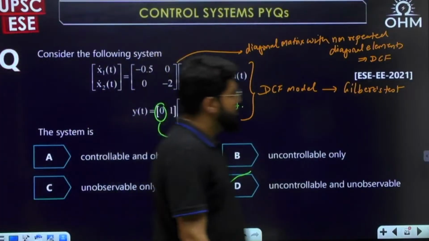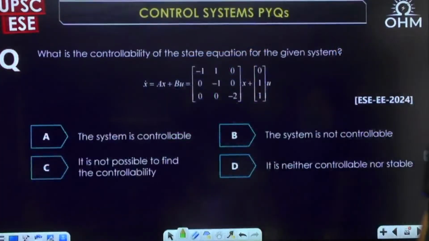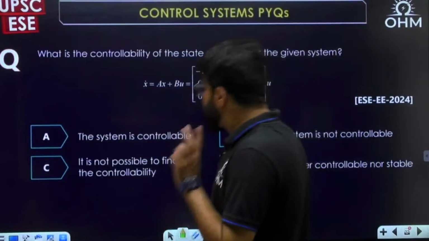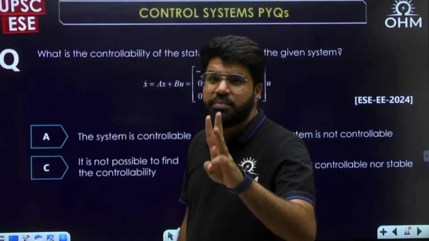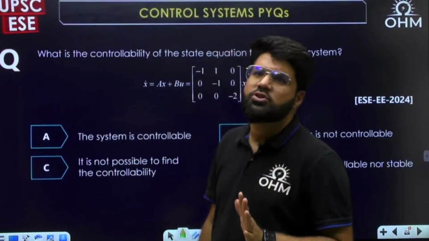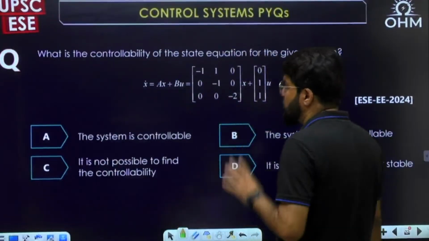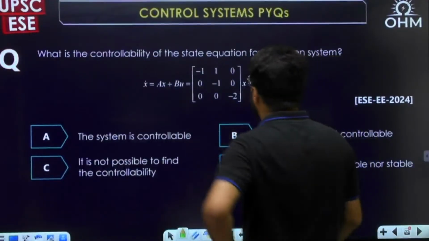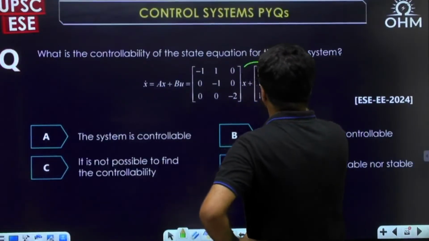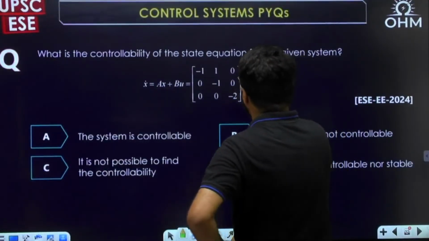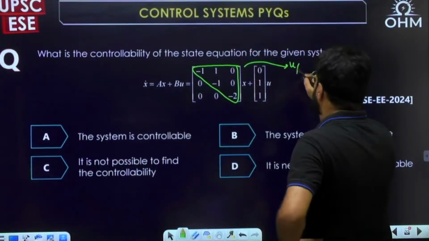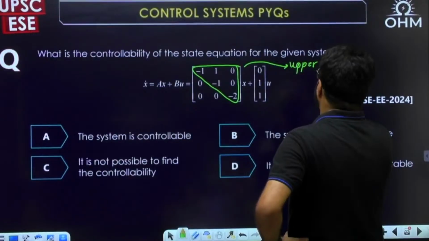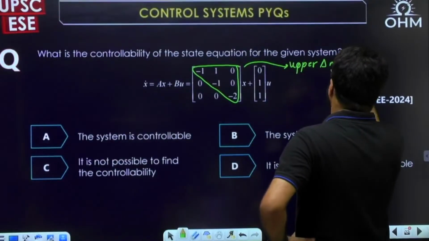Next. This was a 2021 question. Next, 2024. You see, EE 2024 question, 3 cross 3. If you think with respect to Kalman's test, solving a 3 cross 3 matrix problem will be a lot of time consuming. Not only time consuming, I'm repeating, a lot of time consuming. But you see the type of matrix this time. The type of matrix you see this time is upper triangular.